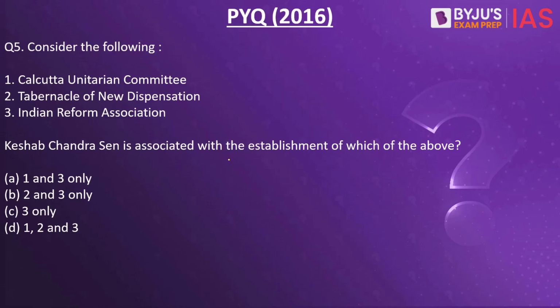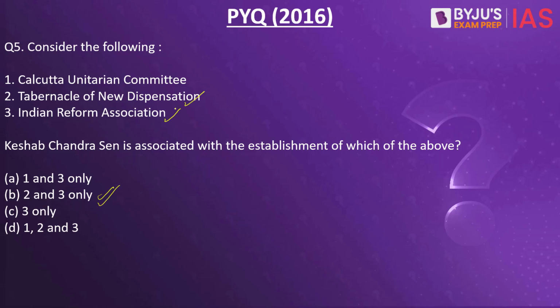Next is a previous year question from 2016. Consider the following: Calcutta Unitarian Committee, Tabernacle of New Dispensation, Indian Reforms Association. Keshab Chandra Sen is associated with the establishment of which of the following? Pretty tricky question because these are not some of the things that you usually read in so much detail. The correct answer here is B. Second and third are correct.